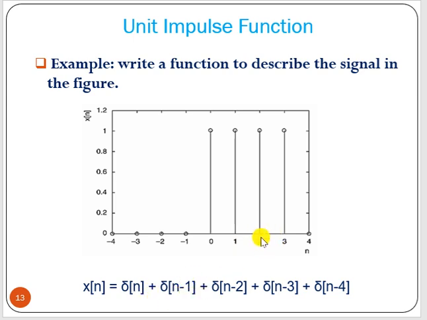This sample is at n equal to 2, that means n minus 2 equal to 0. So delta of n minus 2. N equal to 3, so delta of n minus 3. Delta of n minus 4, like that way we can go. Okay.